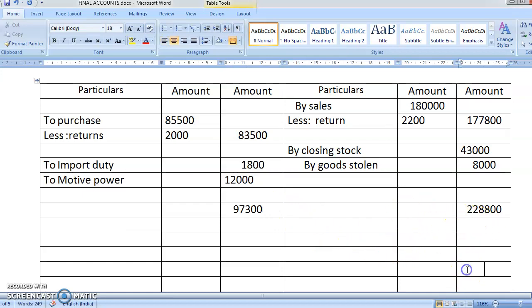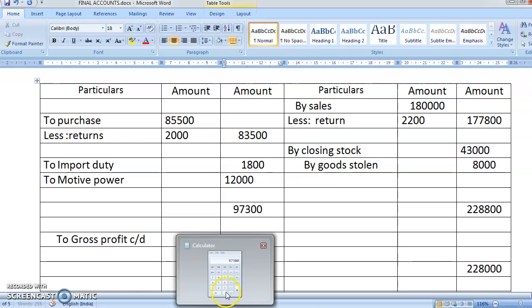Now see which one is bigger. Obviously this is bigger, so I'll write here 2,28,800. Here also it will come as 2,28,800. Whatever is the difference is your gross profit. So gross profit carried down. Come on, subtract and find out how much profit is coming.